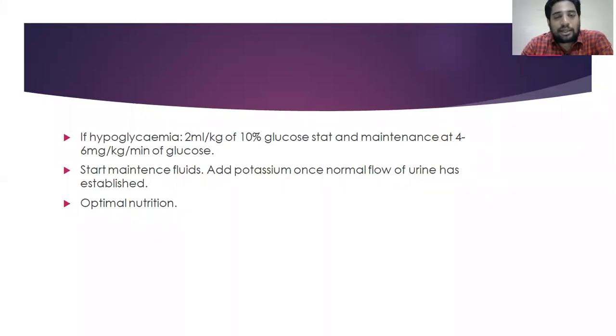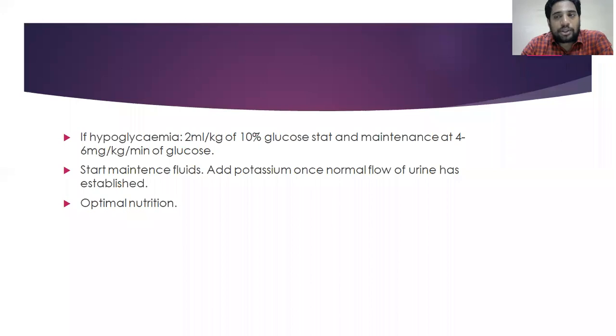So we have to calculate the maintenance fluids and give them to the baby. A continuous slow infusion should be given; we divide the fluid requirement hourly and give it. Once urine flow is established, we can add potassium to the maintenance fluids. And sometimes, if the baby requires IV fluids for a prolonged time, we may need to add other electrolytes also, sodium, chloride, and other things.